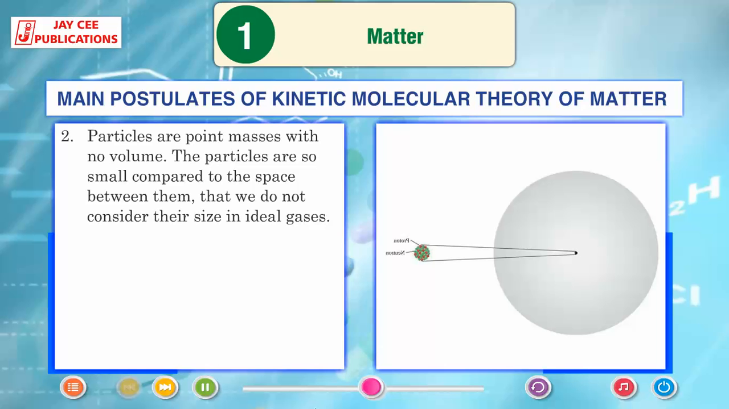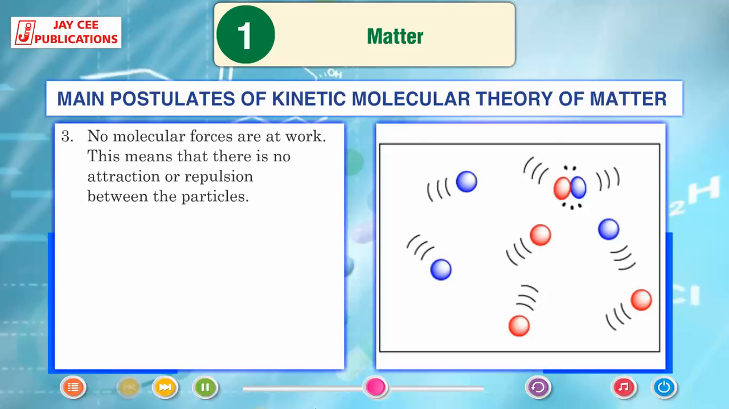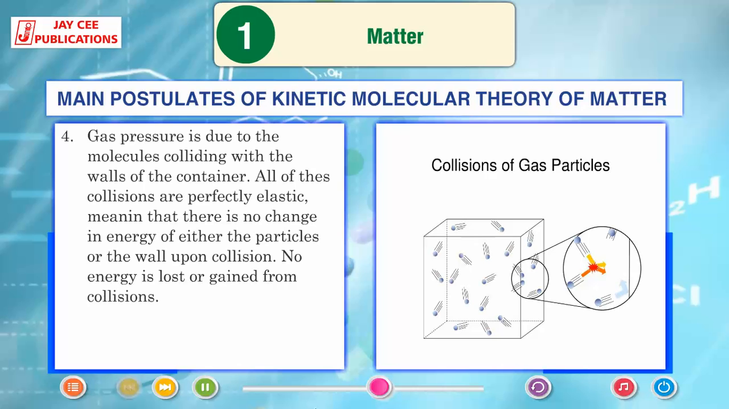Particles are point masses with no volume. Particles are so small compared to the space between them that we do not consider their size in ideal gases. No molecular forces are at work. This means that there is no attraction or repulsion between the particles. Gas pressure is due to the molecules colliding with the walls of the container.